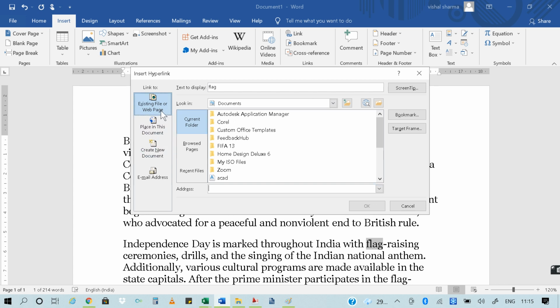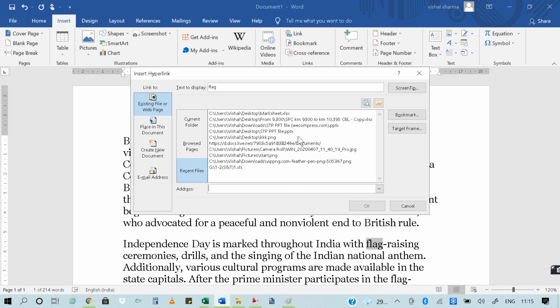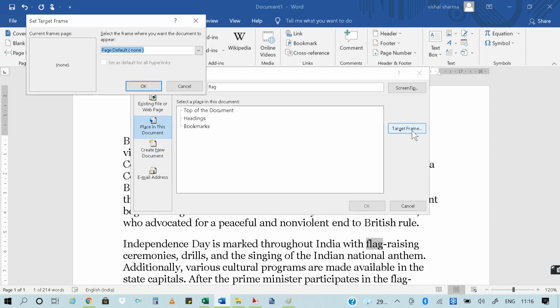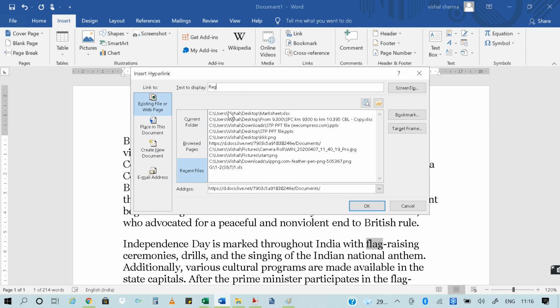Okay, now if I want to go from an existing file or web page, then browse pages, whatever you can see over here. Okay, so these are the files. Suppose I want to see this particular option, and I want a document, place in this document, whatever. Look at this target frame. Okay, so these are the options through which you can make this particular text a hyperlink.